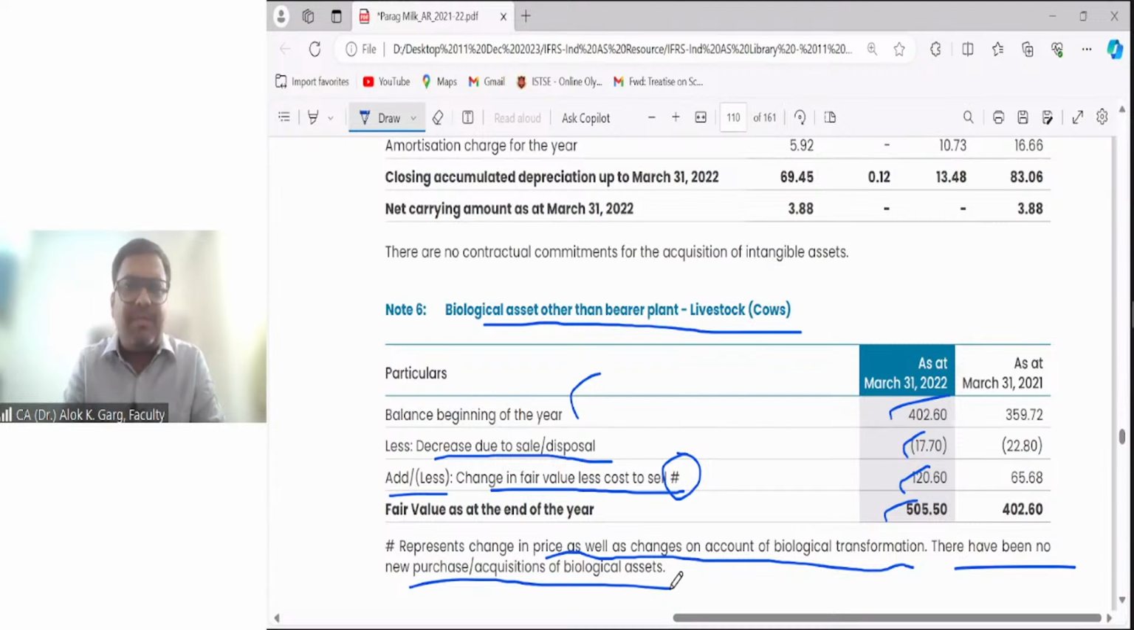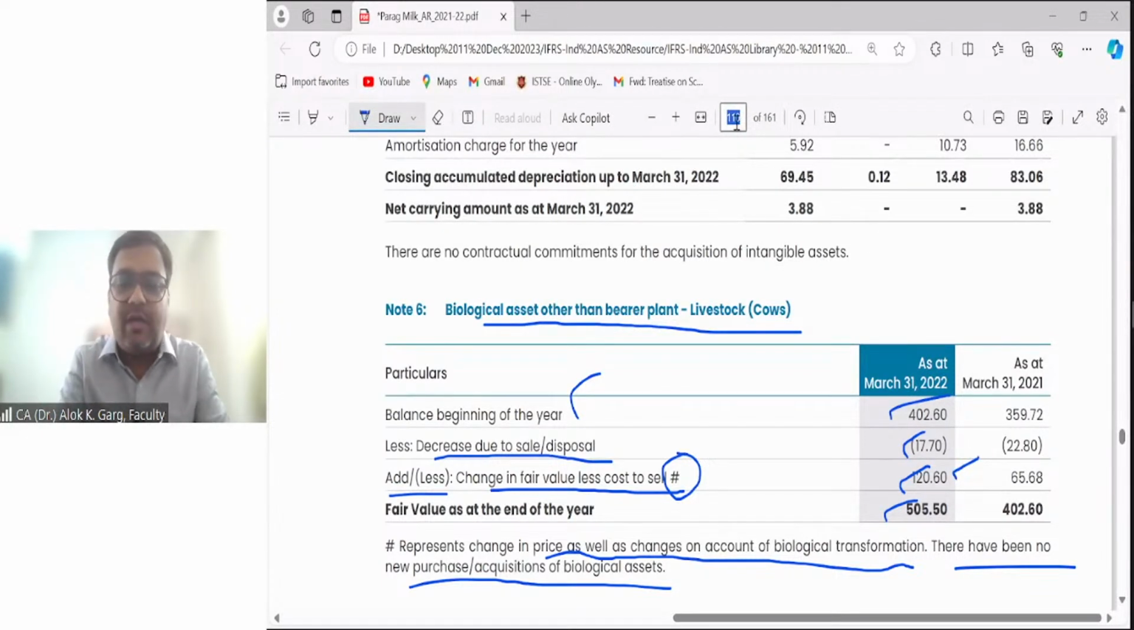The company has not purchased any biological asset during the year, but the count of the biological assets has increased due to reproduction. Right? Understood? Are you able to relate whatever I've explained to you with the help of this annual report of a listed company? Please remember this 120.60 million in your mind.